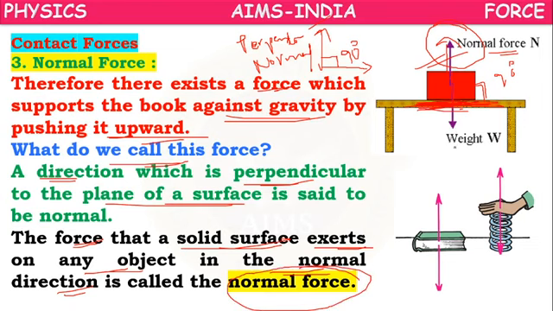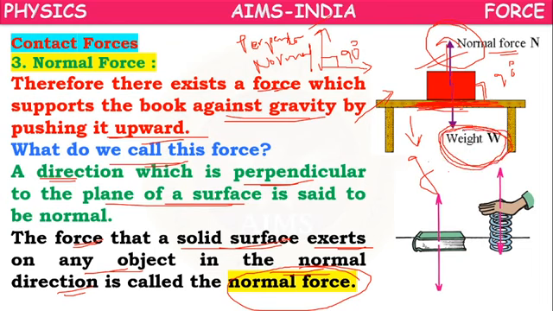Okay, children. Now the question is, when the table is there, why is the book not falling down? In the downward direction, gravitational force will work, because of which the book has some weight.